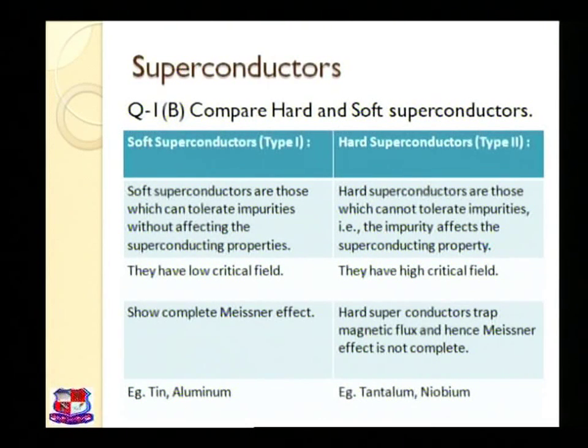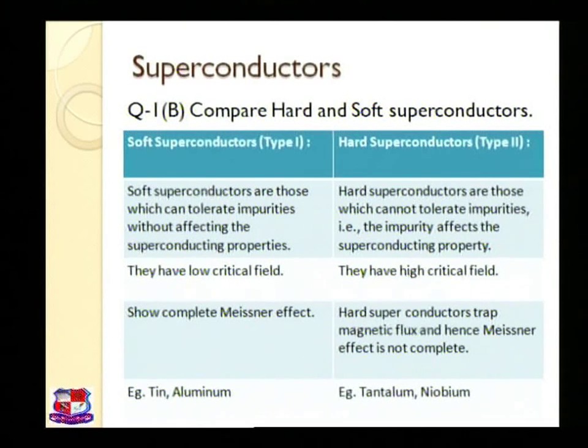That means if a particular critical field is applied on a soft or type 1 superconductor, it could easily be converted from the superconducting state to the normal state. But to achieve the normal state in type 2 or hard superconductors, it needs higher critical field values. So hard superconductors, type 2, have high critical field values.